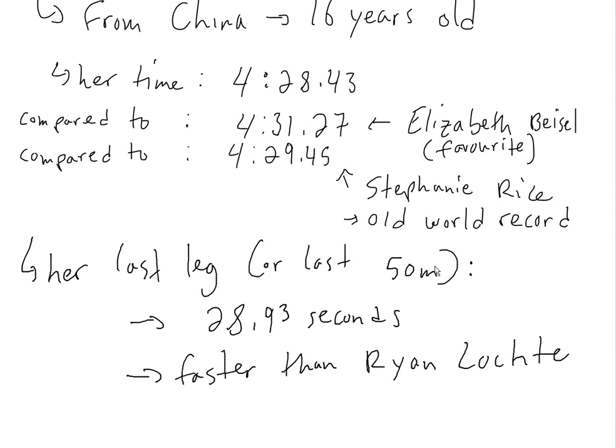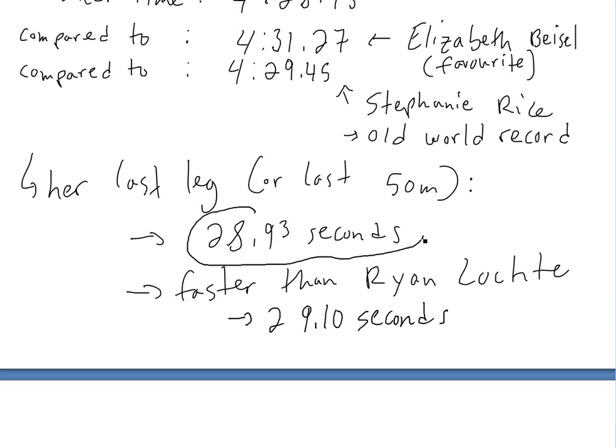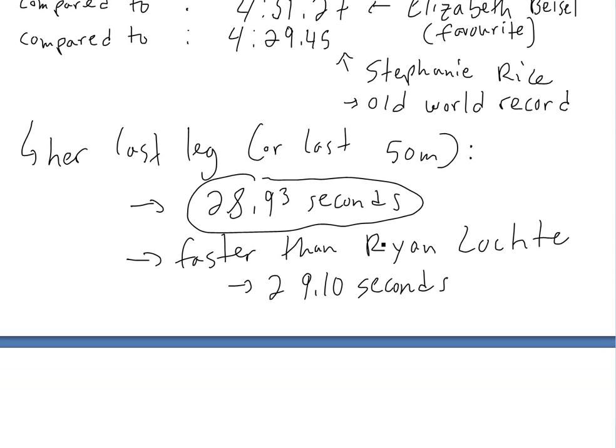This time was actually faster than Ryan Lochte, who swam the second fastest time ever this year at the Olympics in the 400 IM, and had 29.10 seconds on the last leg. It was faster than almost half of the men's final, and also faster than any woman in the 400 meter freestyle.